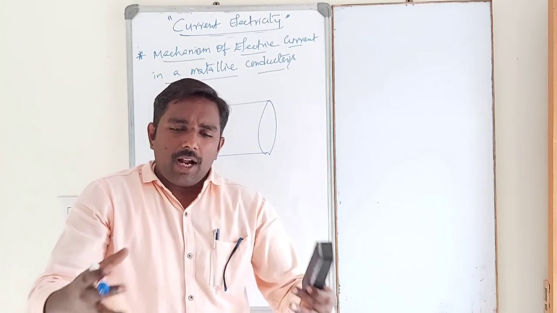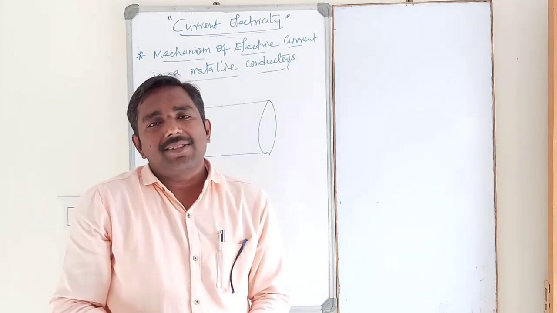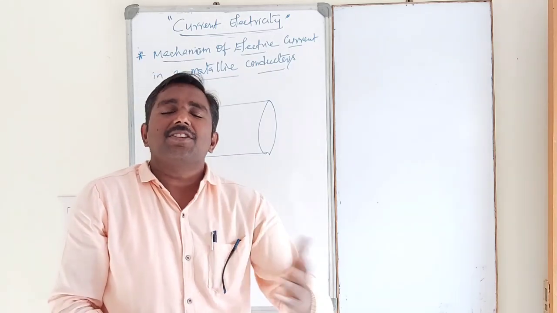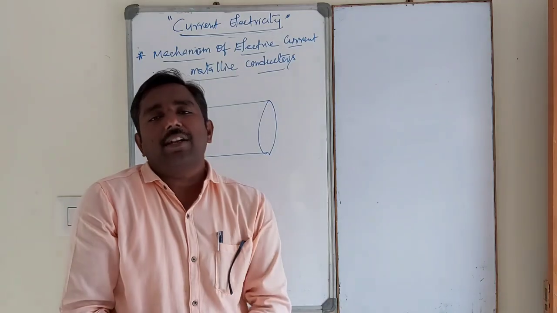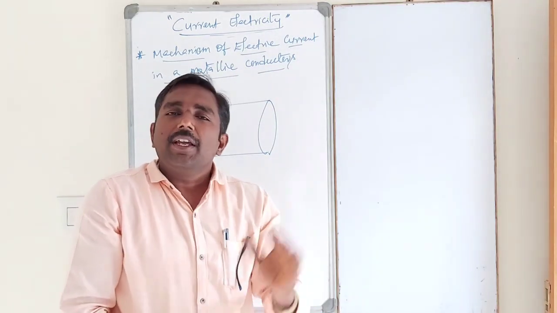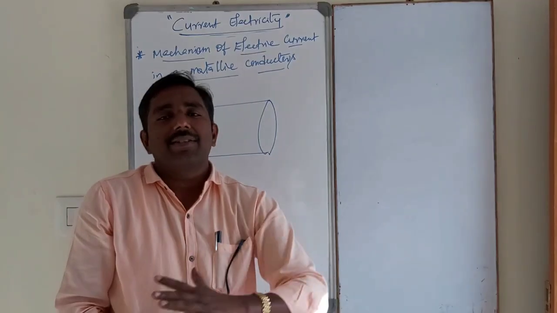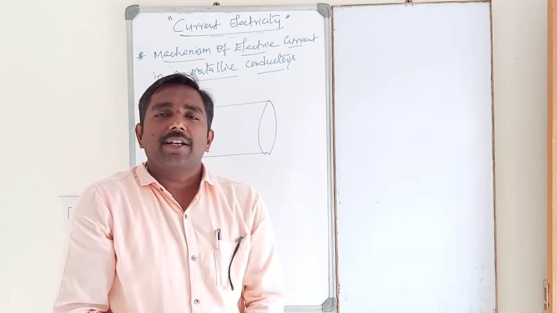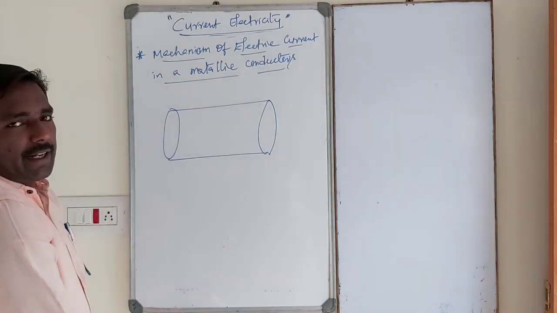In case of metals, atoms are strongly bonded to each other. However, some electrons are detached from the nucleus. These are free electrons, also known as valence electrons. In metallic conductors, valence electrons conduct electricity. So this is the metallic conductor.